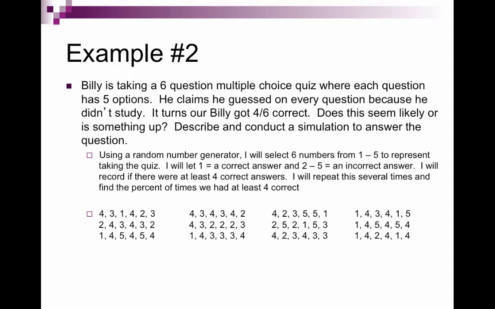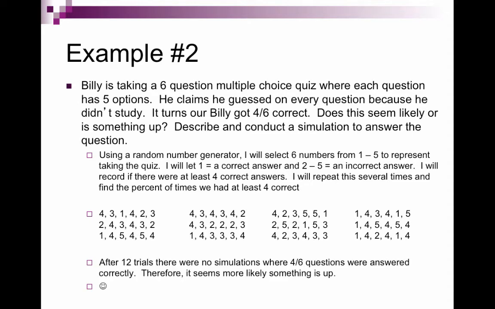I went ahead and did this already on my own calculator, and I did 12 trials, and these were all of the numbers I got. So I'm looking for how many times I ended up with 4 correct. And in this, like on this first trial, I only got 1 correct answer. In the second trial, I got no correct answers. I never really actually got more than 2 correct here. The percentage would be 0 out of 12 because I did 12 trials. 0 of them were anything that I wanted.